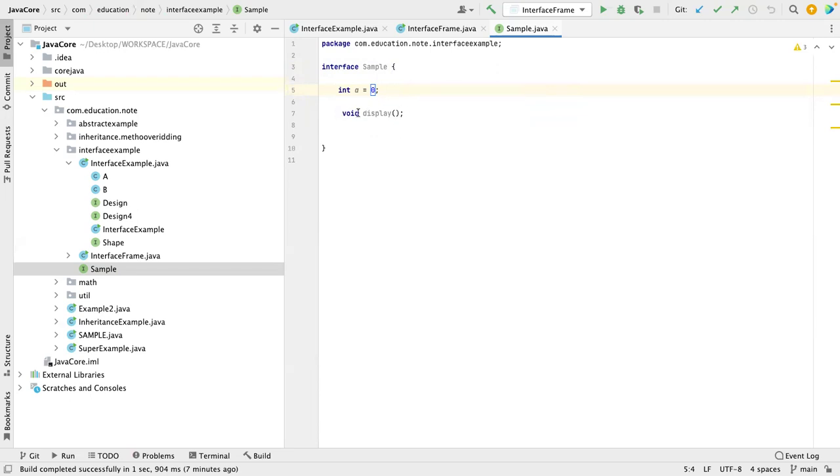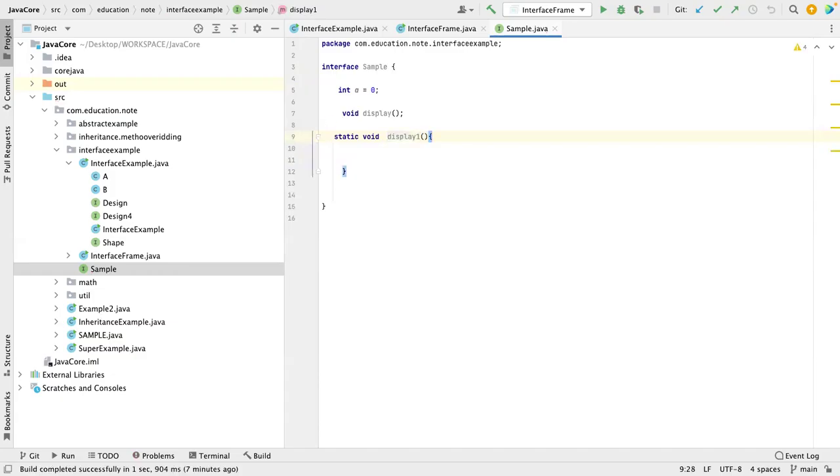Can you have a static method? Let me check. You cannot have a static method till Java 7. Let me define one method called display, and now make it static.